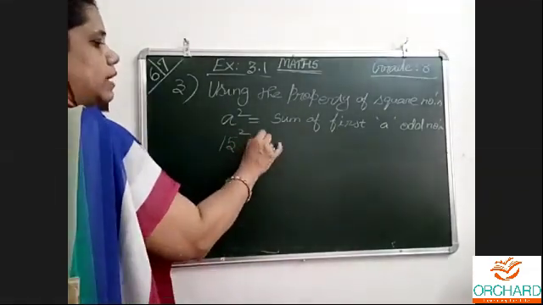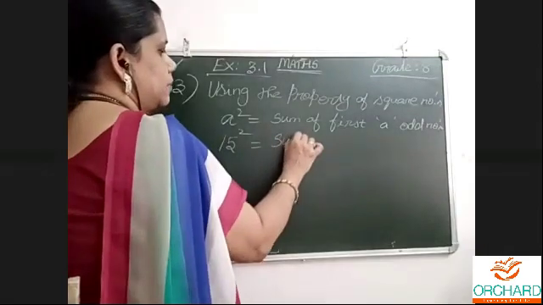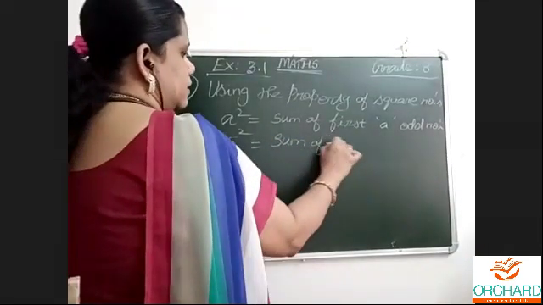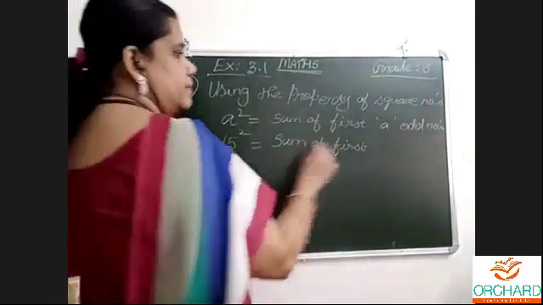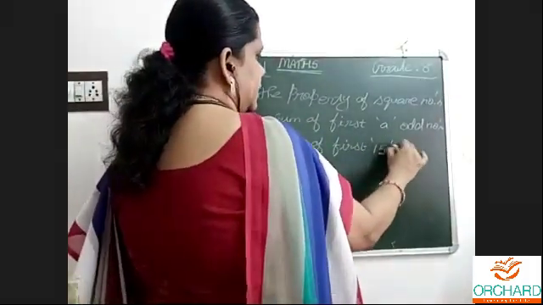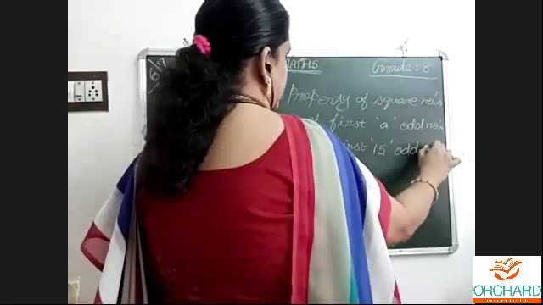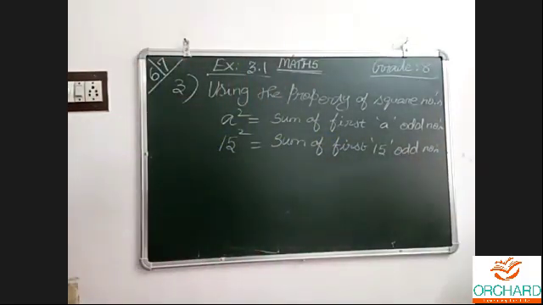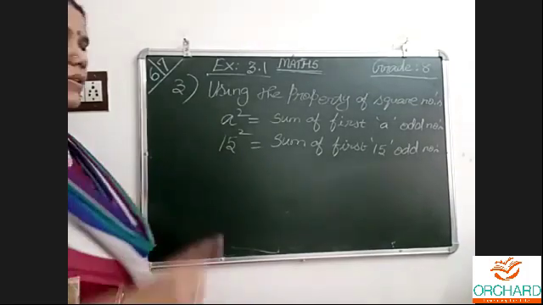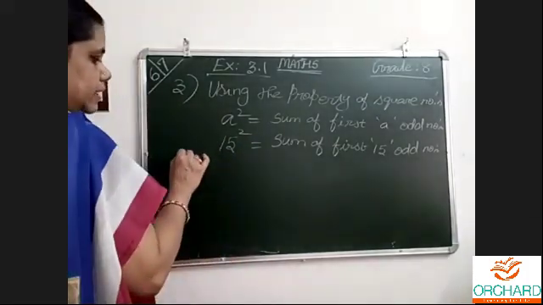So 15 squared is equal to the sum of the first 15 odd numbers, isn't it? This a is nothing but this number. We should not write 1, 2, 3, 4, 5 up to 15. I am talking about only the odd numbers, remember.